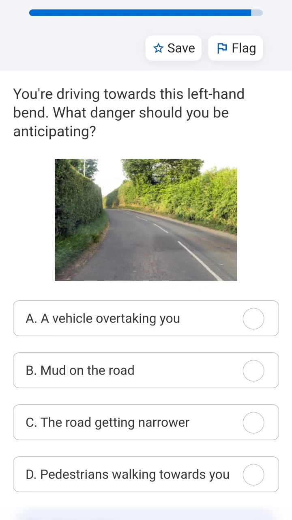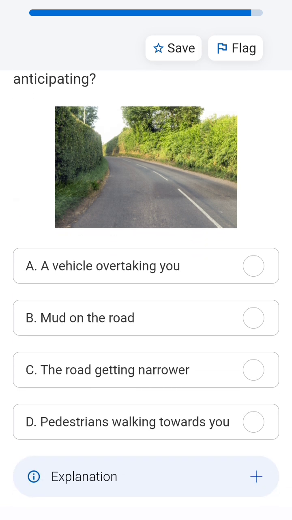If you are driving towards the left bend, what danger should you be anticipating? There might be some pedestrian running or walking towards your side because there is no curb on which they can travel.